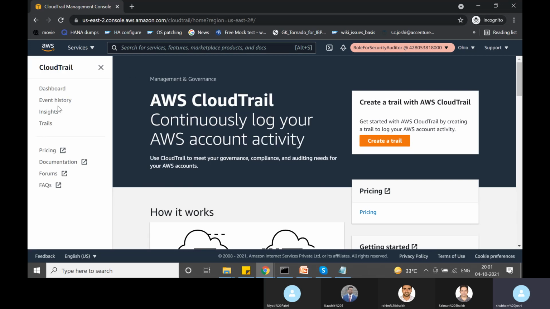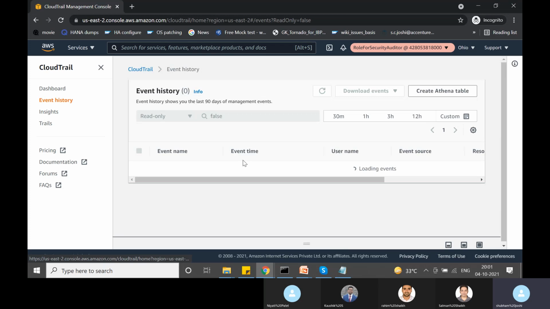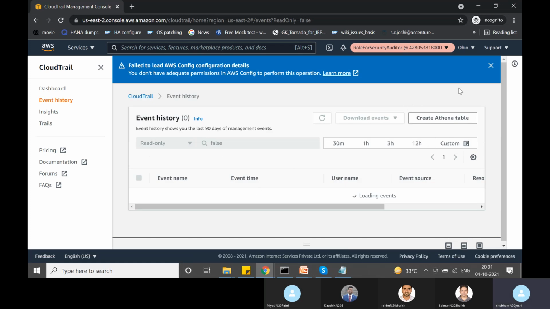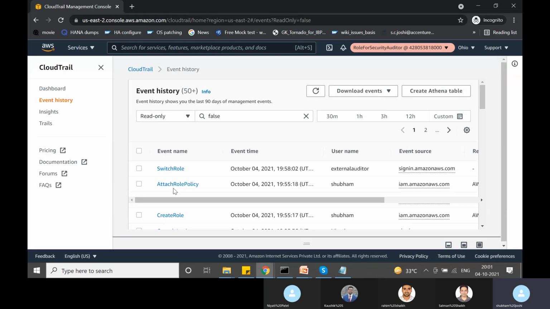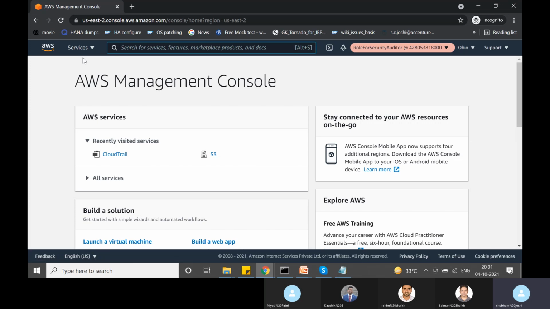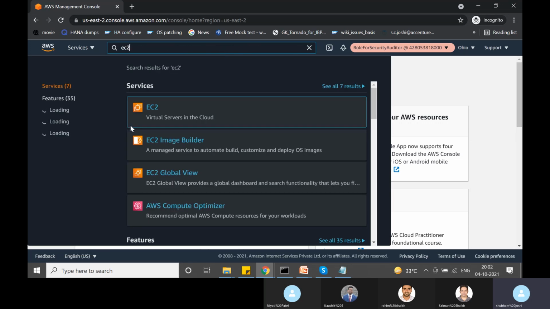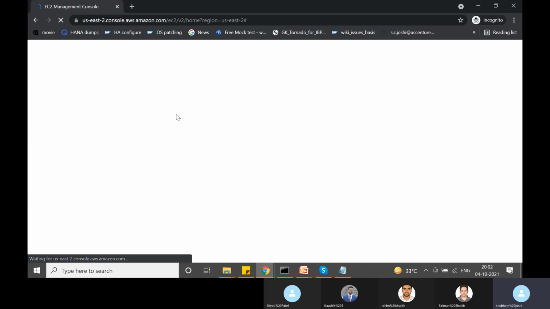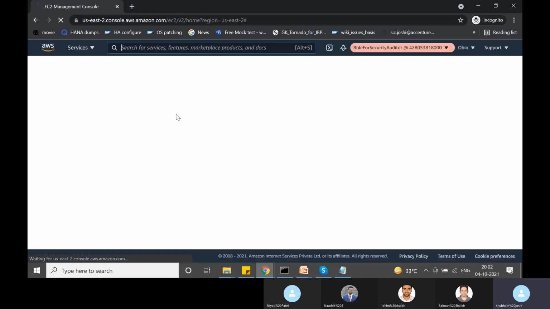Okay. So here you can go to event history also. So it is currently loading. So he can see this event, and then he may ask certain questions, like, boss, I see that so and so EC2 instance has been terminated. So where are the required approvals and whatnot, right? So now let's try to navigate to something which he does not have access to. So if he tries to access something else other than S3 and CloudTrail, he's going to get permission denied. Okay.